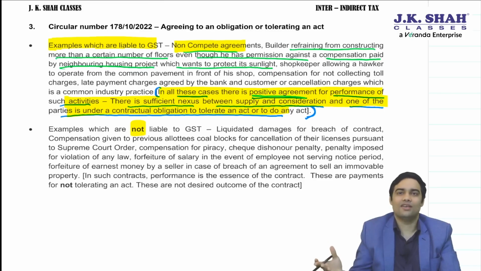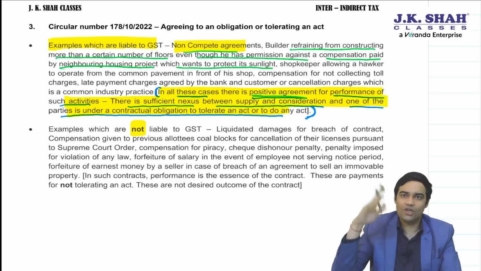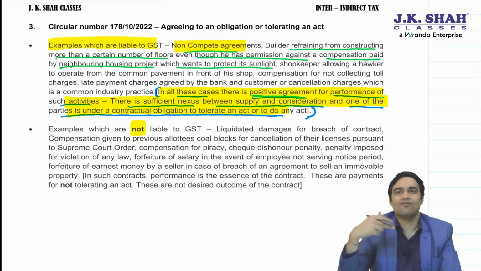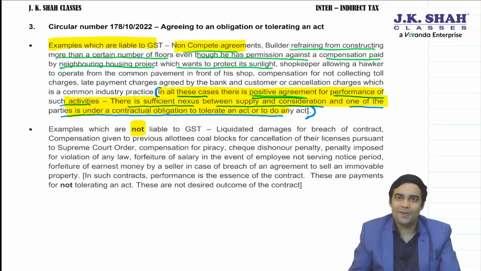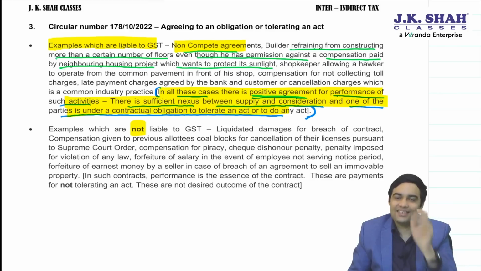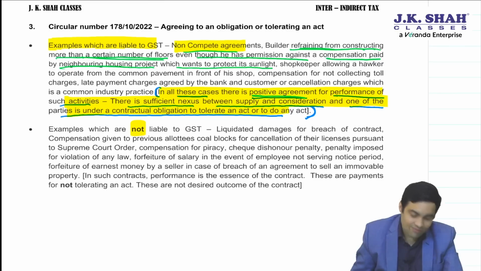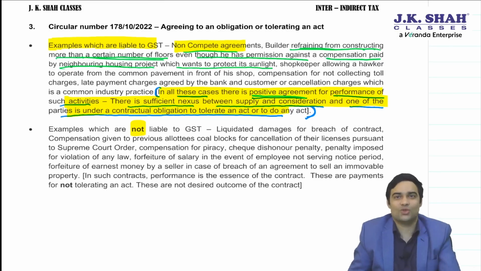Now, I, along with my society, go to this builder and say, please don't construct 25 floors, construct 16 floors. Whatever is your loss for 9 floors, we will pay you. And he agrees to this and we sign a contract and we pay him. Then in that case, this will be liable to GST, because the builder is refraining from constructing, even though he had permission to do that.